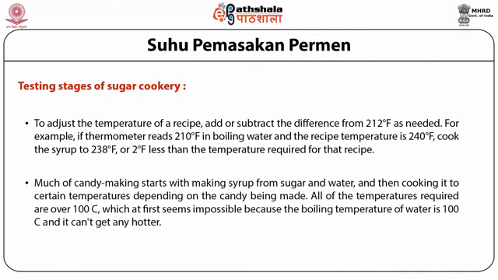Much of candy making starts with making syrup from sugar and water and then cooking it to a certain temperature depending on the candy being made. All of the temperatures required are over 100 degrees Celsius, which at first seems impossible because the boiling temperature of water is 100 degrees Celsius and it can't get any hotter. So it requires a candy thermometer to make sugar syrups and test the stages of the sugar.